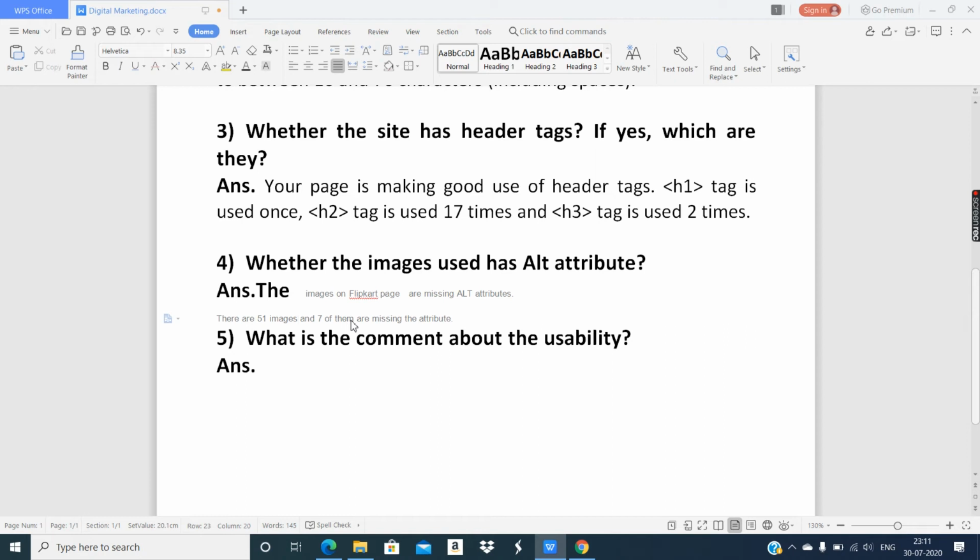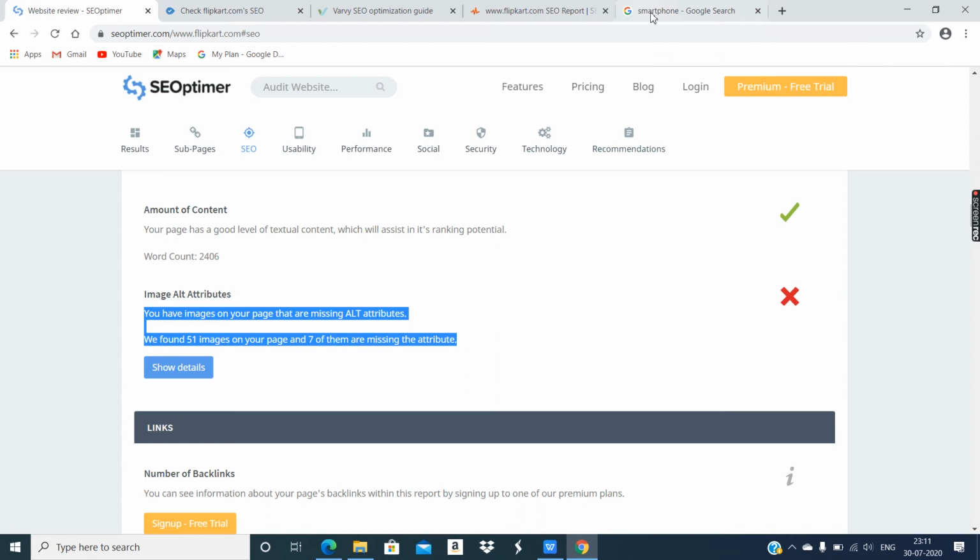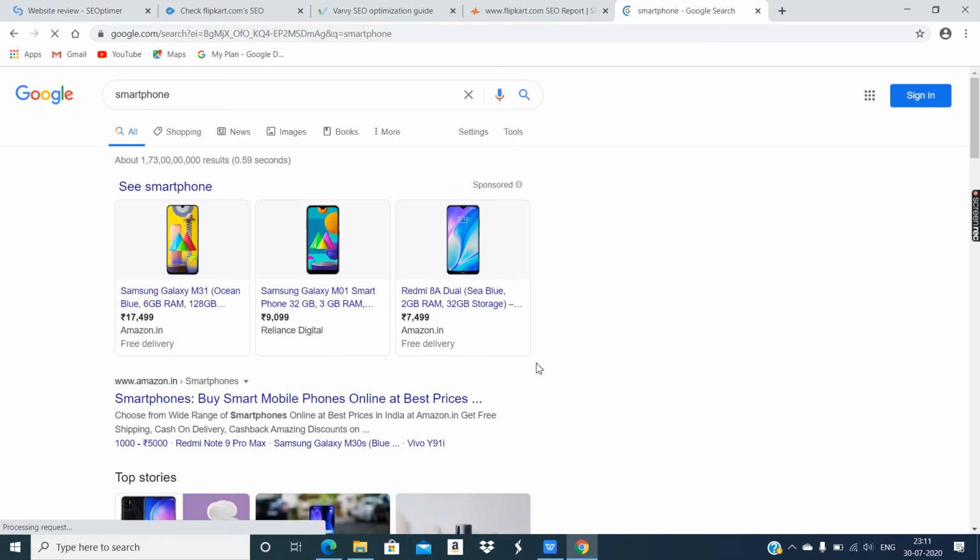That means Flipkart has not paid for any advertisement. Okay, so whatever ads we see on the front row and on the right hand side are the paid ads, and that is why they appear on the front row.